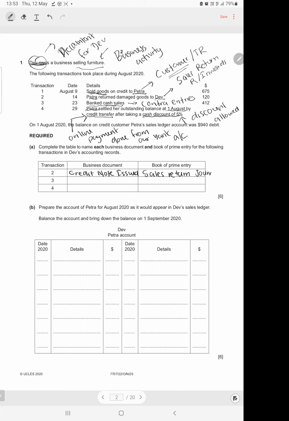Got it? Next, transaction 3, banked cash sales. Now that's important. What the business has done is the money that they receive from Petra or whoever, their customers, have come to their office and paid cash to the cashier at the office. And what the business has done is they've taken this cash and deposited it into the bank account. This is an entry into your bank account.